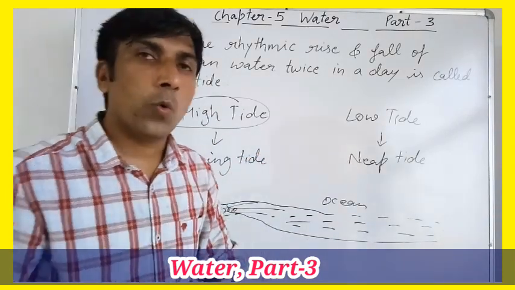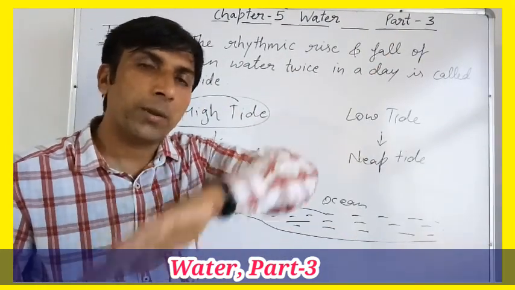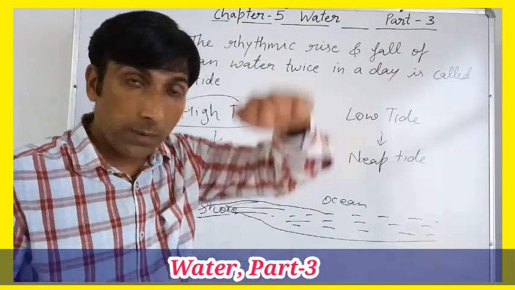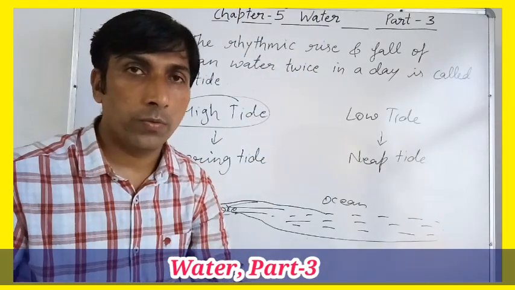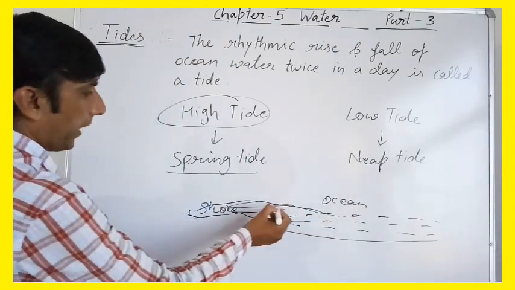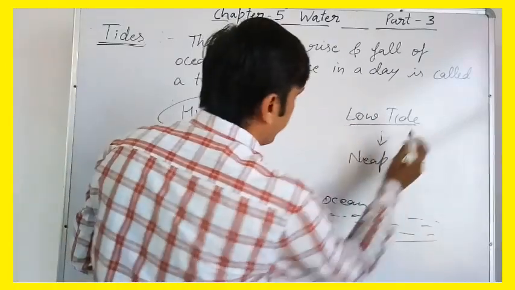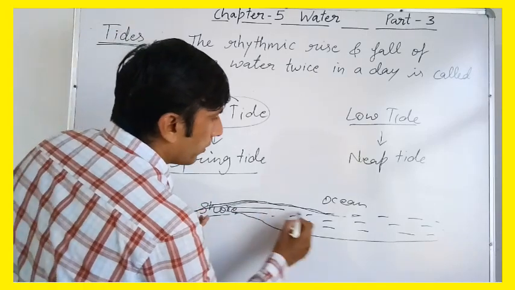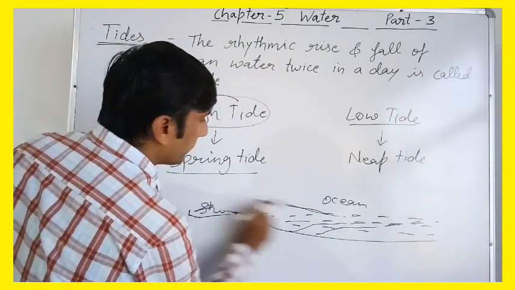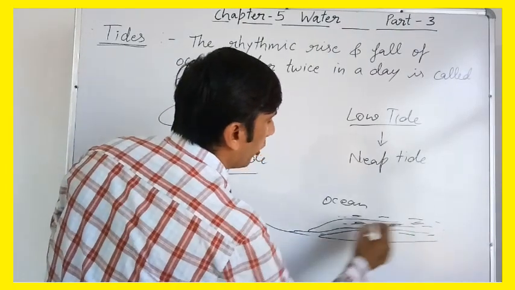In the waves, water is stagnant, but the surface of water is coming up and down, like this. But in tides, water level comes up like this and goes down. So in spring tide and high tide, water covers the highest level of the shore areas, and during the low tide, water goes far from the shore, like this. So this area remains without water during the low tides.